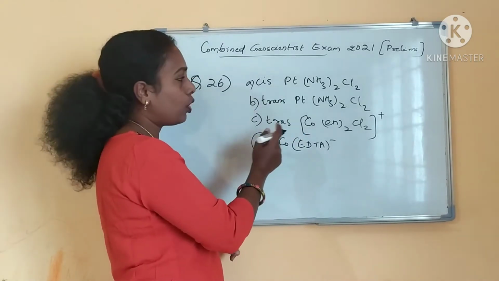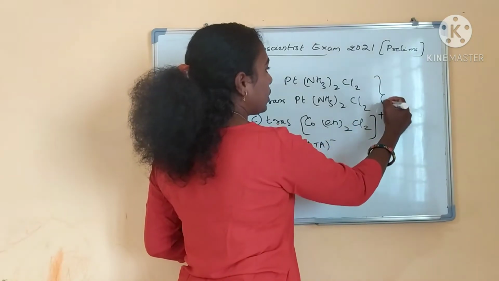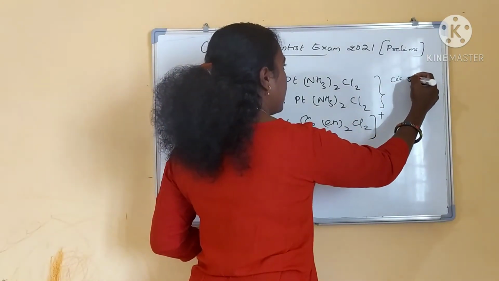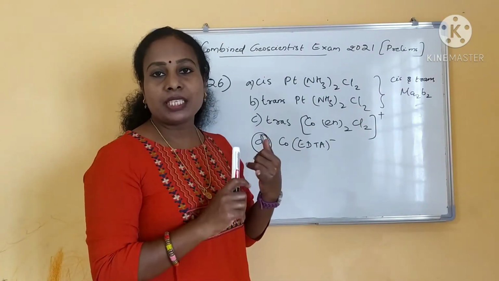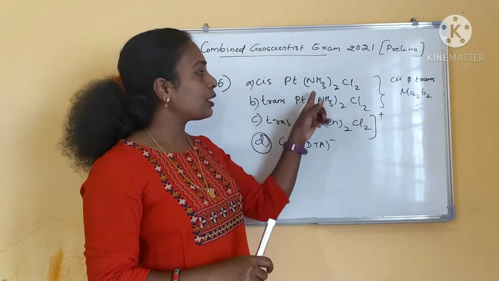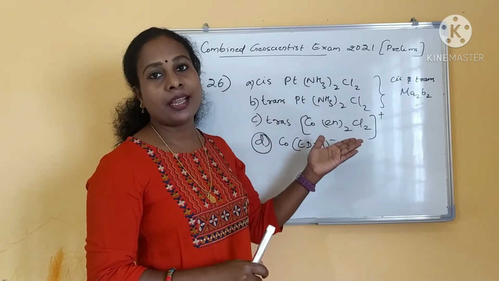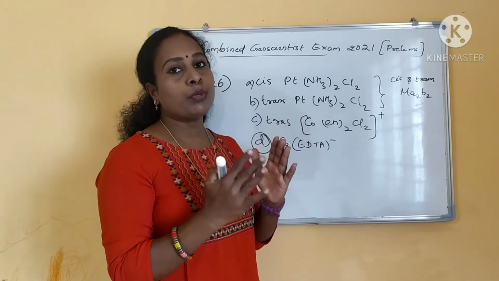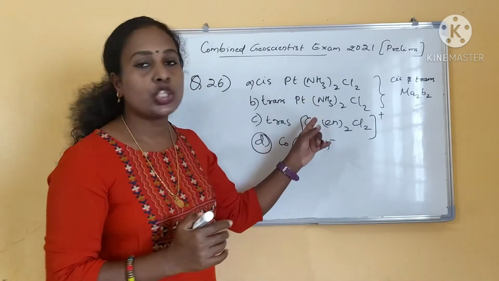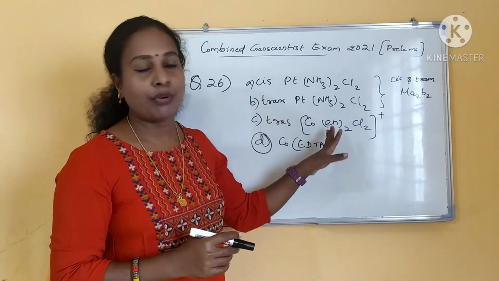What happened to the other complexes? If you are seeing this complex, cis and trans isomers of Ma2B2 type, right? If there is a presence of symmetry elements, these complexes will be optically inactive. How do you see the optical activity? There will be a non-superimposable object and image. Then only an enantiomeric pair will form, the D and L form we will say.